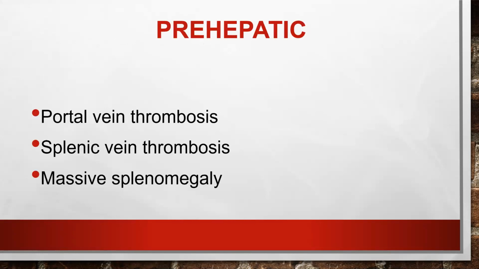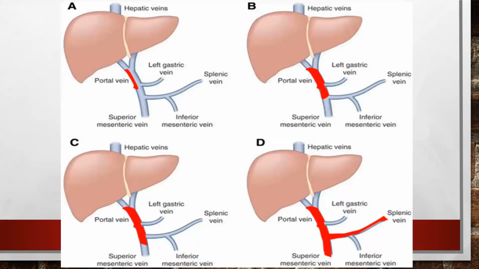So pre-hepatic causes, that is before the blood enters into the liver. We have the portal vein, the splenic vein, the spleen, everything. Any disease in these, any obstruction in this, are called pre-hepatic causes. That is the portal vein thrombosis, splenic vein thrombosis, or the massive splenomegaly also. So see here, there are various gradients of the pre-hepatic causes.